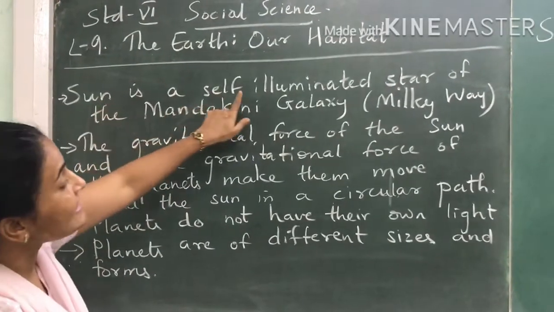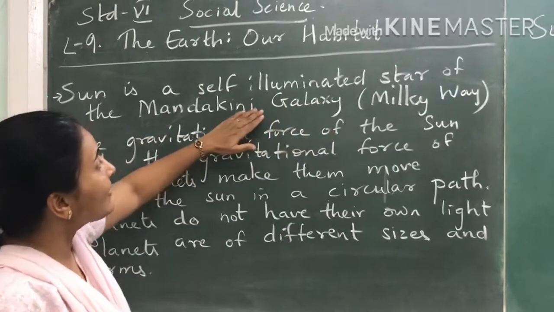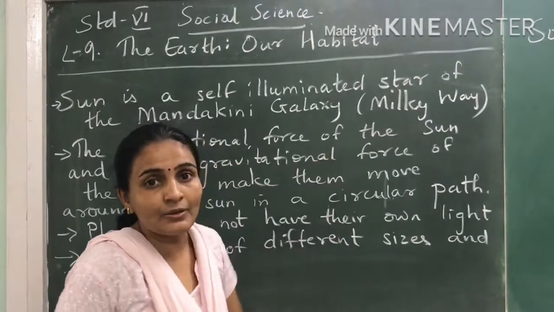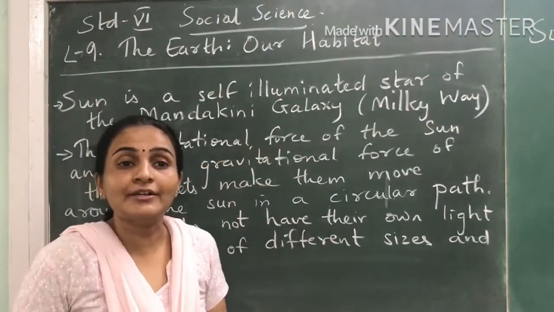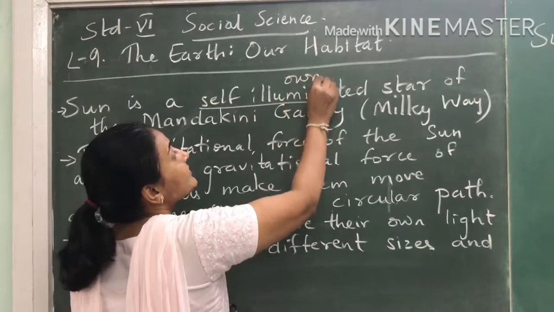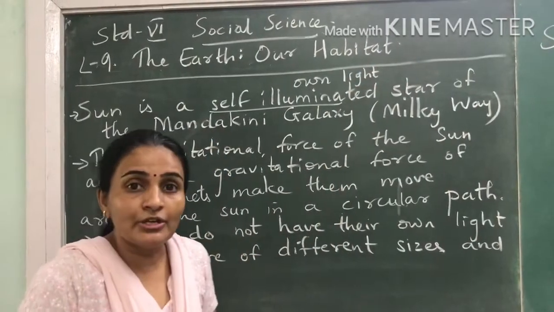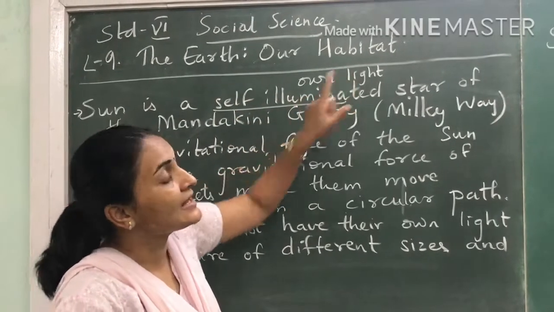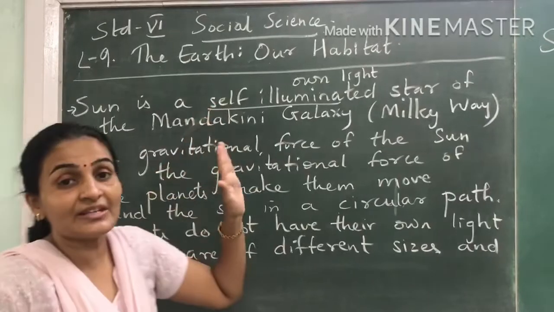The sun is a self-illuminated star of the Mandakini galaxy. Mandakini galaxy, as we call it in Hindi, in English it's known as the Milky Way. Now see, self-illuminated means the sun has its own light. Illumination means to light something, that is called illuminated. Okay, and self-illuminated means the sun has its own light.